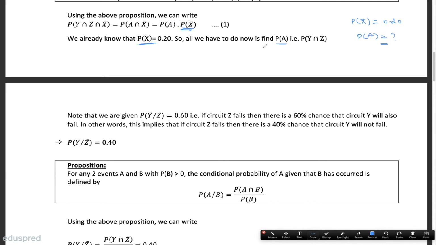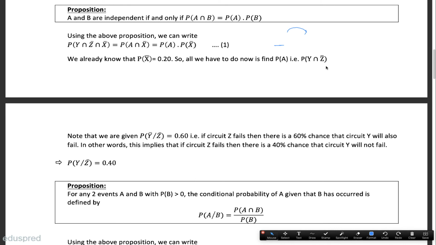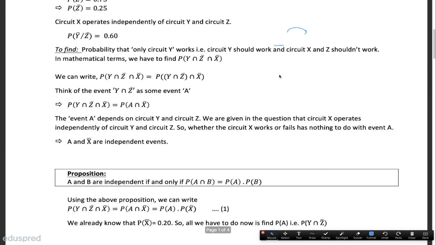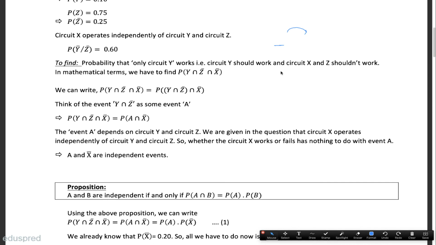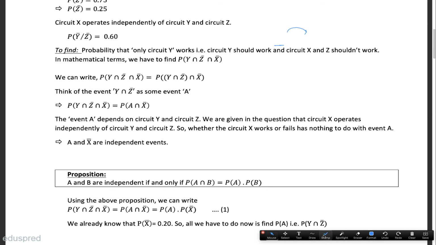And how did we define A? Well, A is equal to y intersection z bar. So the probability of A is going to be the probability of this. Now let's see how we can find this. We have to find the probability of A, which is this. Is there any other information given in the question which will help us in finding this probability?